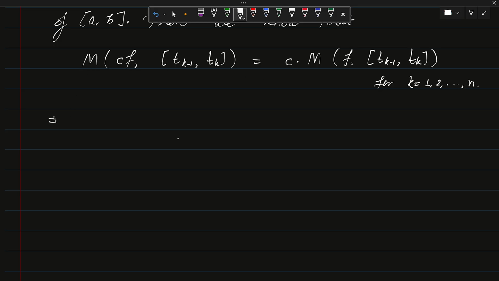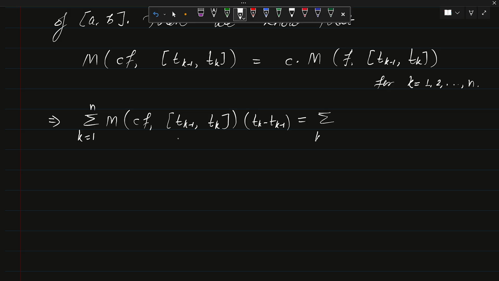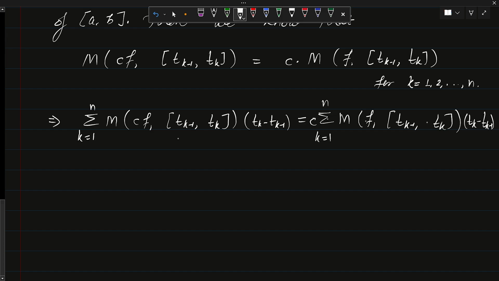this implies that the summation, that is the summation with k running from 1 to n of M of cf on t(k-1) to tk, multiplied by the length, that is t(k) minus t(k-1), is equal to the summation with k running from 1 to n of c times M of f on t(k-1) to tk times the length t(k) minus t(k-1). So if for every k these values are equal, then when we sum them, the left hand side must be equal to the right hand side.